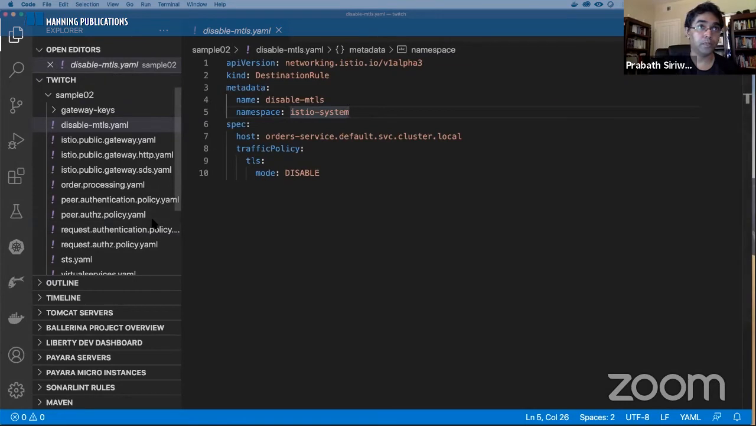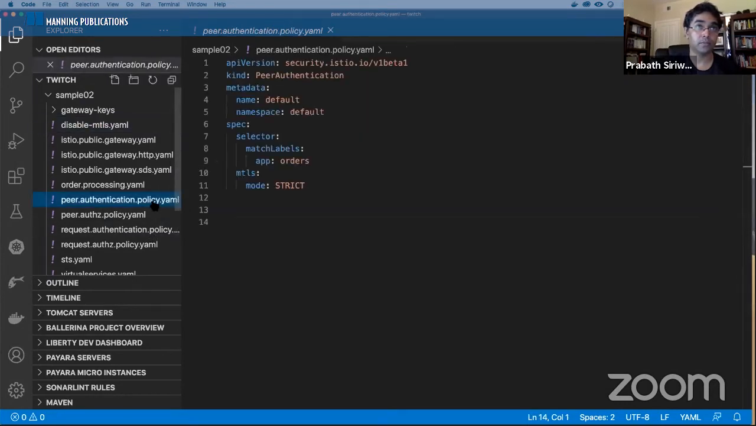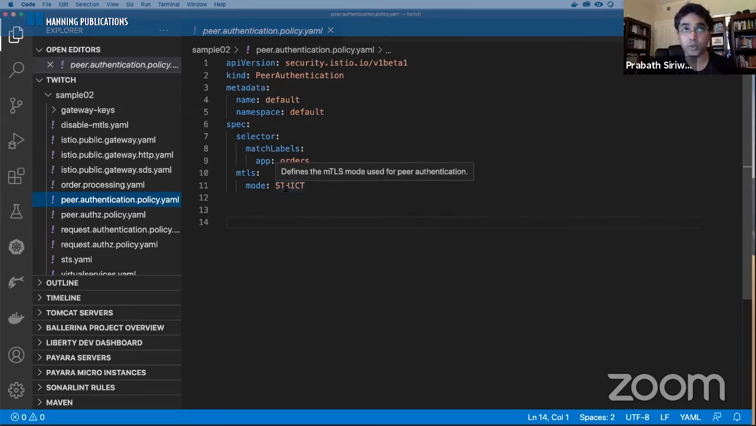You go to the peer authentication policy. Yeah, this one, right? Here it says any request coming to a deployment which matches the orders label, right? This orders label will match the order processing microservice. You must use MTLS, right? Strict. So when you say strict, you must use MTLS. If you say permissive, that means you can either use MTLS or not, right? So let's try to apply this policy. This policy will be applicable to any deployment carrying the orders label in the default namespace.